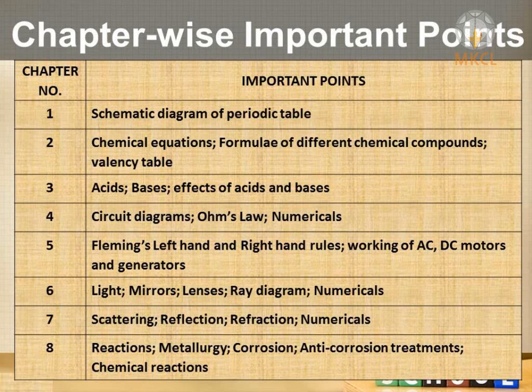And of course, whenever you are studying metals, metals have the problem of rusting or corrosion. That is why there are different methods to avoid this corrosion, all together called anti-corrosion treatments. You have to study all these things very well. Chemical reactions, you should write again and again. I think every week 5 chemical reactions should be ready with you, and in this way you can finish all the reactions.